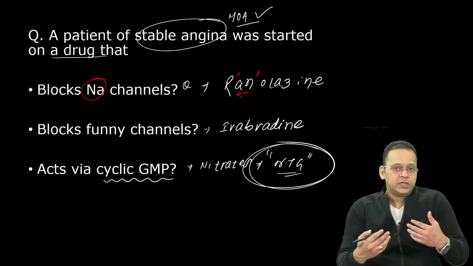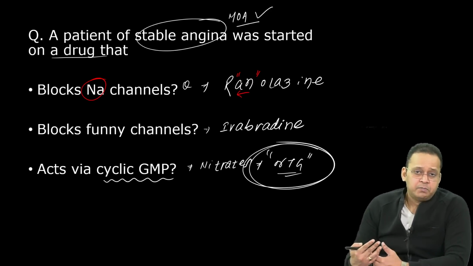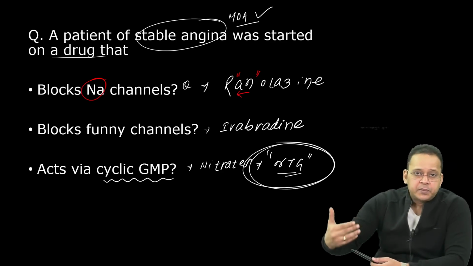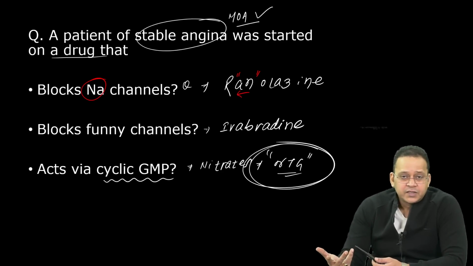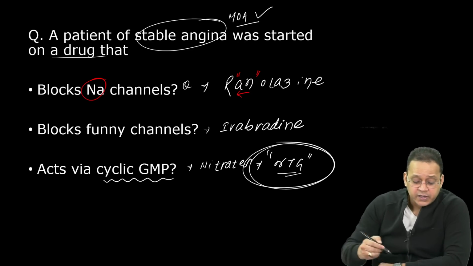Right. So they might give you a clinical case, like a patient complains of palpitation, chest pain after he walks for 50 meters. What is the drug that should be used here? And that is how you can write the answer, as these are the drugs of angina which are used.